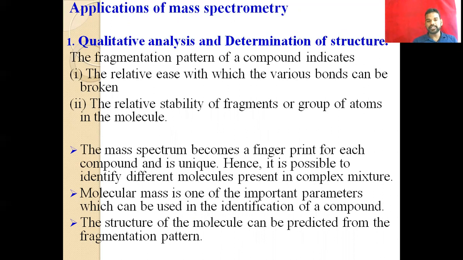And then the mass spectrum becomes a fingerprint for each compound. That means each compound has its own fingerprinting fragmentation. For example, carbonyl groups have their own fingerprinting pattern of fragmentation, and then nitrile groups, nitrogen oxide groups and oxygen groups. Ether groups have their own fragmentation pattern, and in the case of alcohol also they have their own fragmentation pattern.